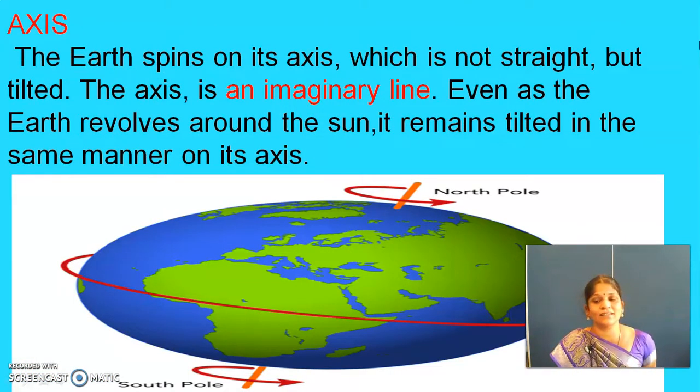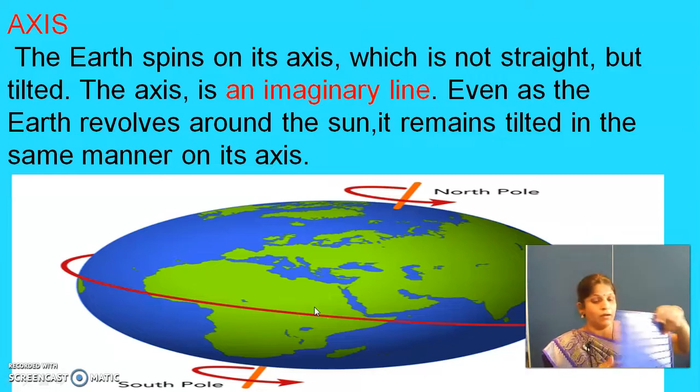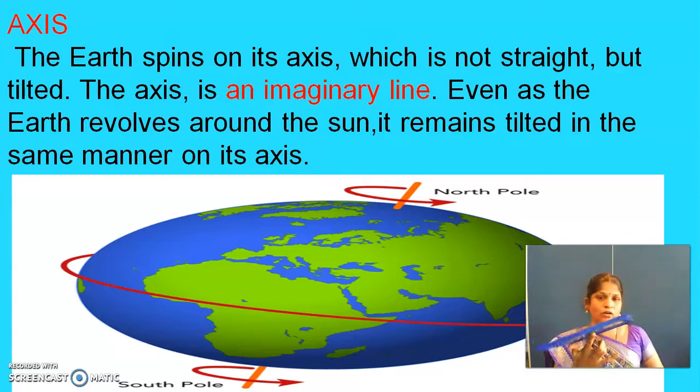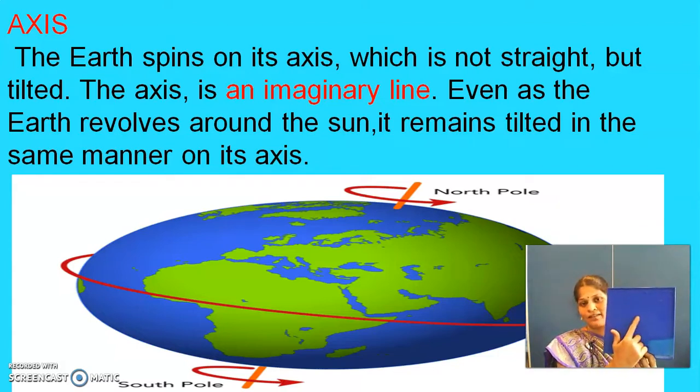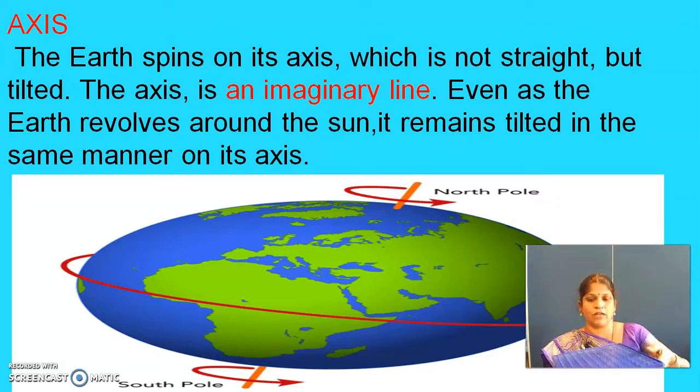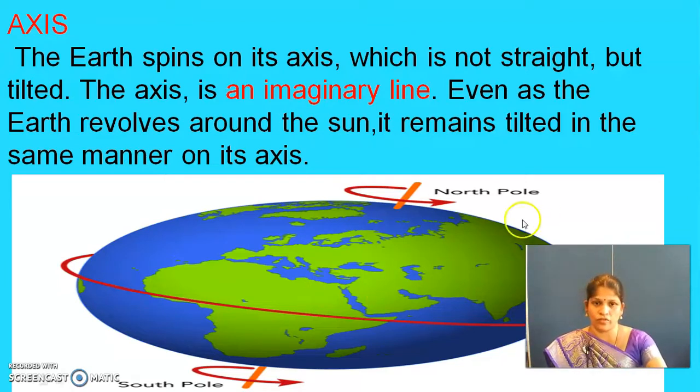What is axis? The earth spins on its axis, which is not straight. Okay, yes, children, you see here the things that rotate. For example, if this plate is rotating, it needs the axis, the central place. This place is the axis. Okay, children, so if it rotates, it needs the axis. The axis line is not straight. Here you see, the axis is an imaginary line that I already told you.